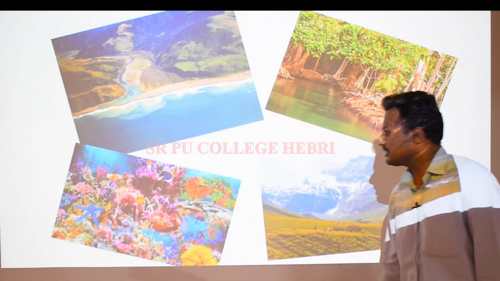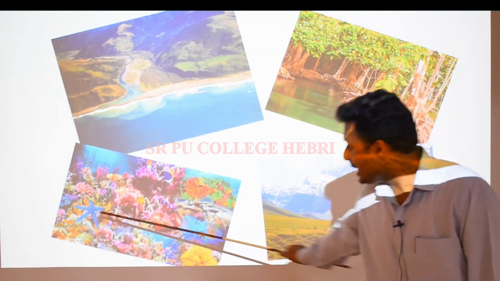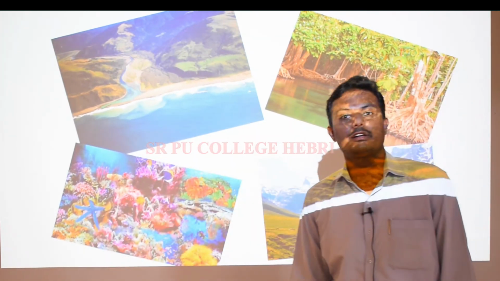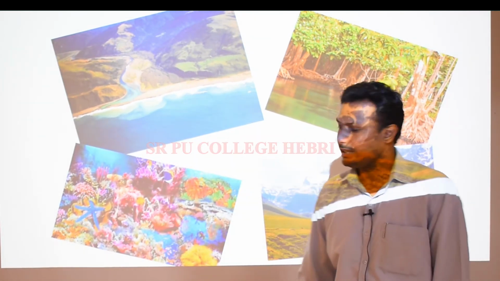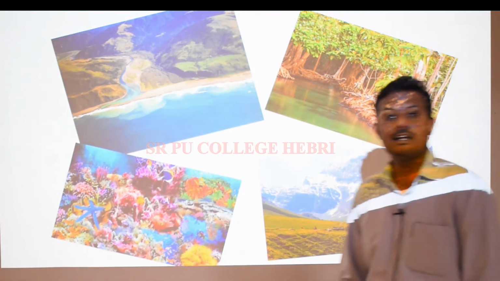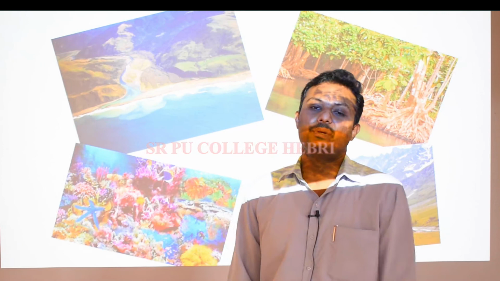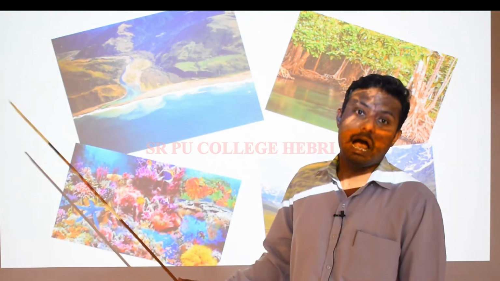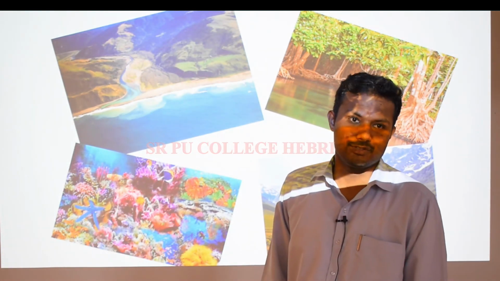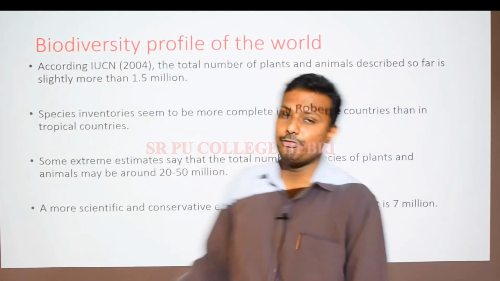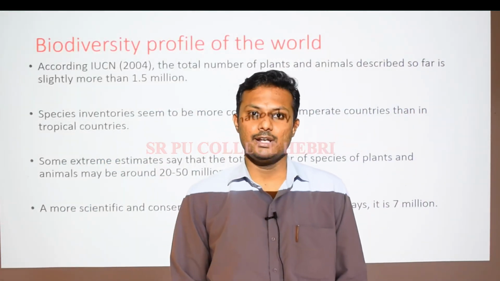And this is the one. This is the deep sea ecosystem, mainly filled with different colorful types of corals, right? Coral ecosystem. So these are the different levels of ecosystems and different types of habitats under the ecosystem or habitat diversity. The next one is the biodiversity profile of the world, that we will consider in the next class.